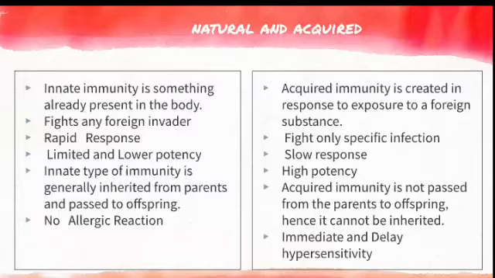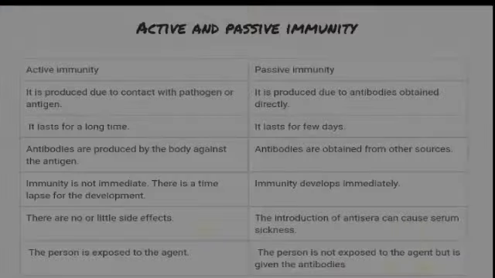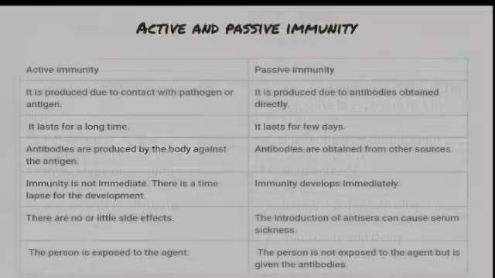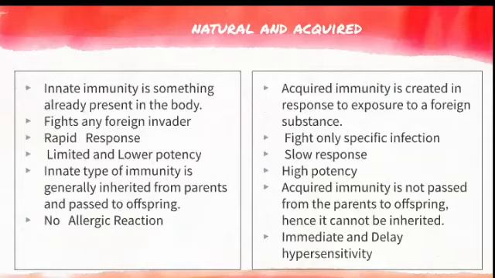One is active and passive immunity, and the other is natural and acquired immunity. So in this session we discussed what immunity is, its definition, and the types of immunity, which are of so many types, broadly classified as natural and acquired. And natural is again classified into three types: species immunity, racial immunity, and individual immunity. And acquired immunity is again classified as active and passive immunity.